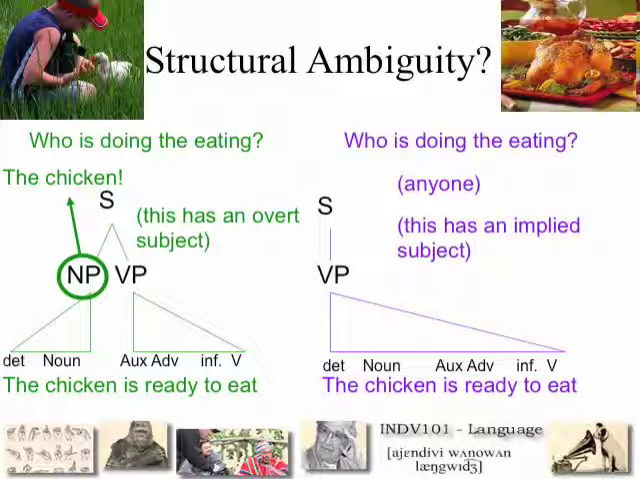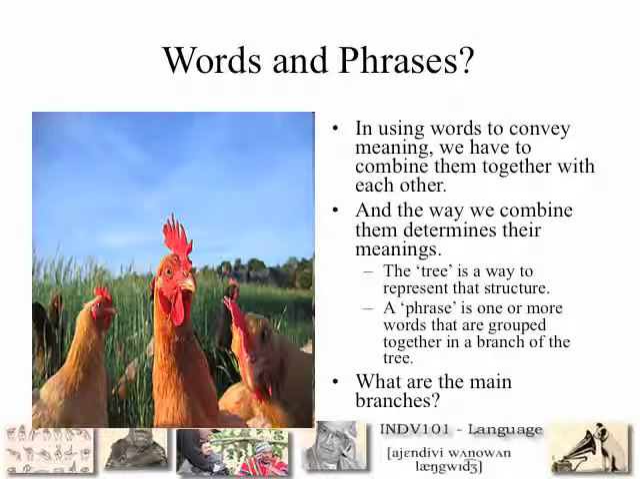We have something similar with the chicken is ready to eat. What it boils down to is who is actually doing the eating. In one sentence, the chicken is about to do some eating. In the other interpretation, the chicken is about to be eaten. So when we use words to convey a particular meaning, we have to be careful and combine them together in the right way. The way we combine them determines their meanings, and the tree is just a way to represent that combination or that structure.